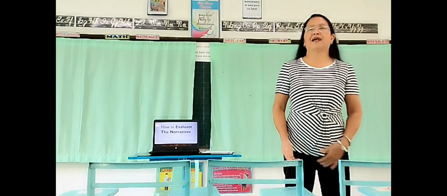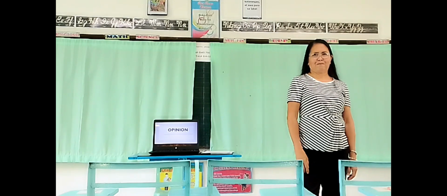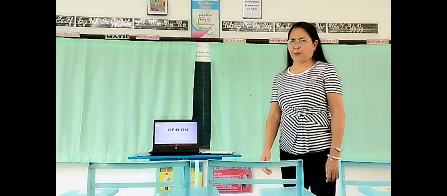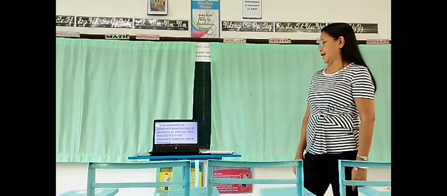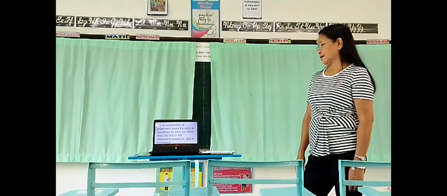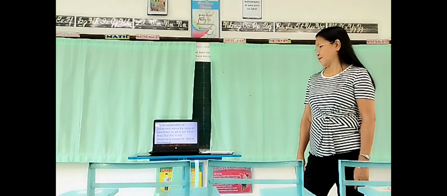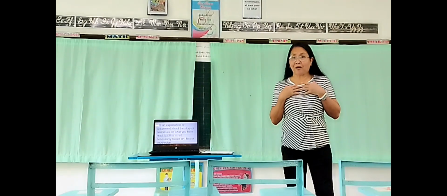Actually, when we evaluate narratives, we only use our own opinion. Everything that we say about the narrative is only our opinion. Now, what is really an opinion? An opinion is an explanation or judgment about the story or narrative that you have read, but this is not necessarily based on fact or knowledge. An opinion is simply our very own explanation or judgment about what we have read. But it doesn't mean that it is already a fact. We are only giving our opinion.